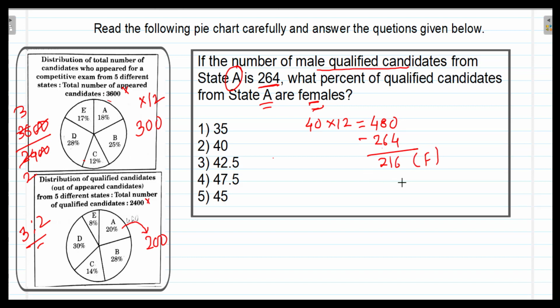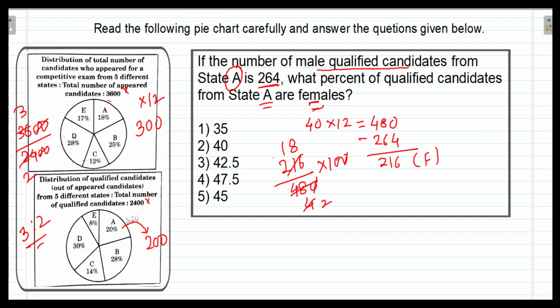So total female candidates are 216, and you have to find what percentage 216 is of the total, 480, multiplied by 100. Here we will divide by 12. 12 4s are 48, so this 0 and this 0 will get cancelled. 12 1s are 12, and then 12 8s are 96.